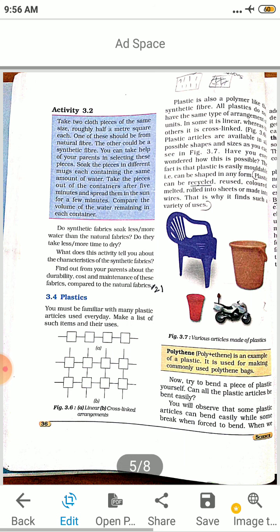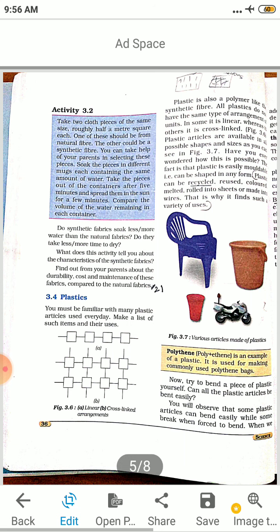So plastics can be recycled, like polythene bags. Recycled polythene bags are available. Then reused, once again used, colored, you can color it, you can melt it, rolled into sheets or made into wires. That is why it finds such a variety of uses.